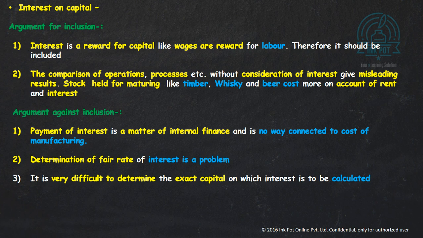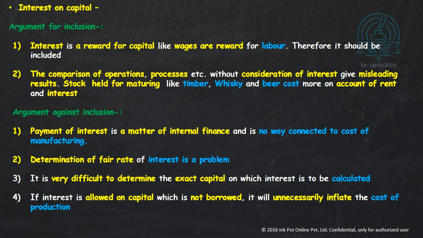Third point, it is very difficult to determine the exact capital on which the interest is to be calculated. So that is why, and the last point is, if interest is allowed on capital which is not borrowed, it will unnecessarily inflate the cost of production. So that is why it should not be included.